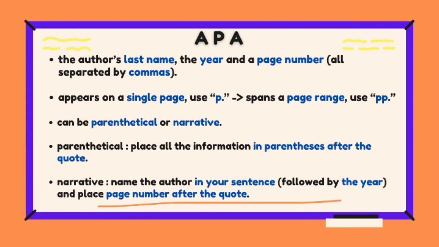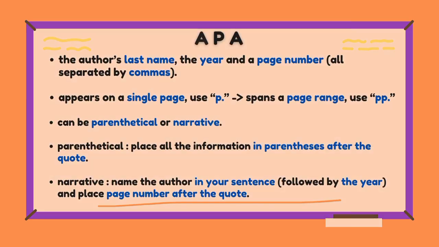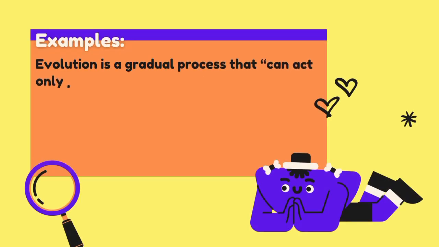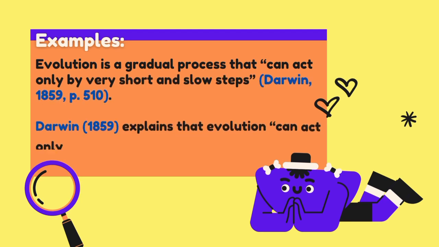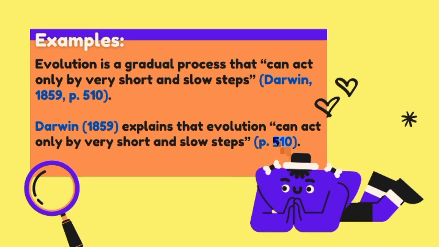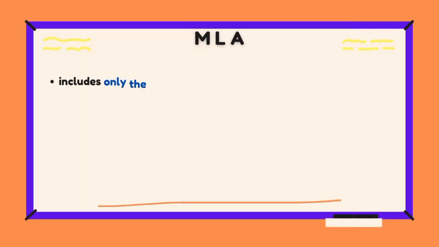In a parenthetical citation, you place all the information in parentheses after the quote. In a narrative citation, you name the author in your sentence, followed by the year, and place the page number after the quote. As you can see from the first example, the author's last name, year, number of page. In the second example, you can see the author's last name in the beginning of the sentence, year, and ended with page number. The second is MLA.